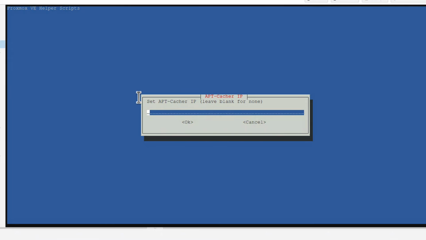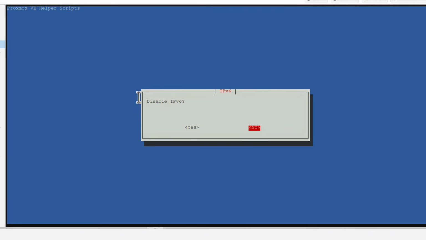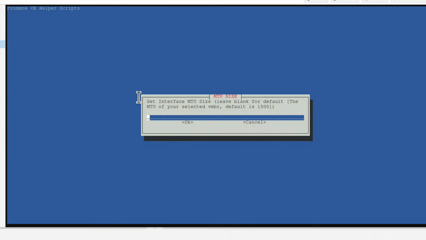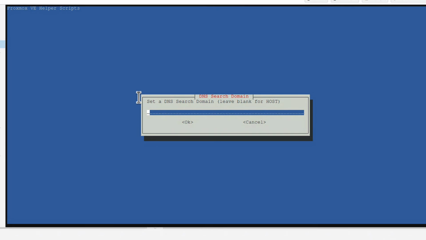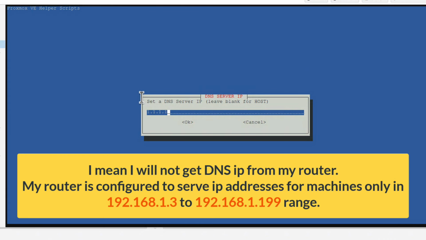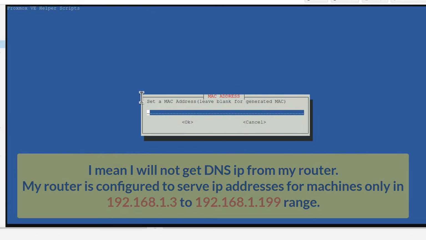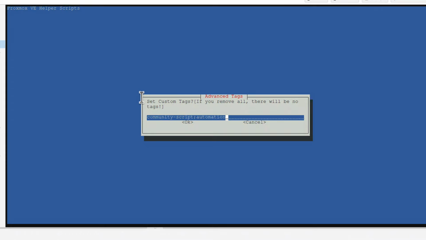Apt cache, leave blank, yes. Disable IPv6, yes. MTU default 1500 is fine. Search domain blank. And DNS server IP, I will use 1.1.1.1, because I use manual configuration, I don't rely on the DHCP. So that's why I type this. MAC address leave blank, VLAN blank, custom tags. These are those tags. You remember those two dots that were here, blue and green? I don't need those tags. I will remove them. You can use tab to move between those fields, okay?